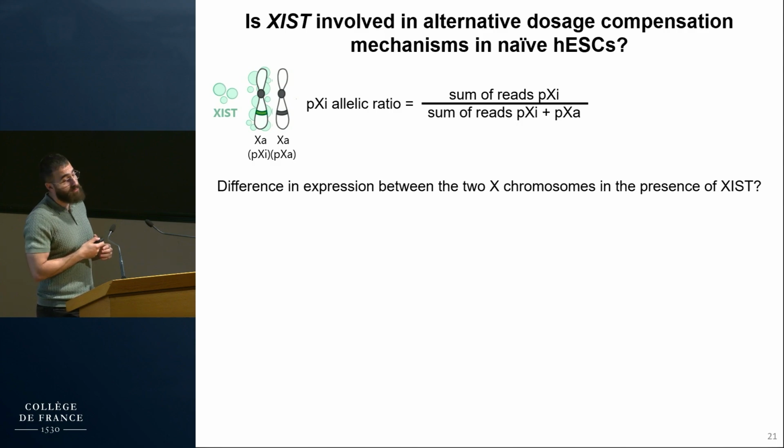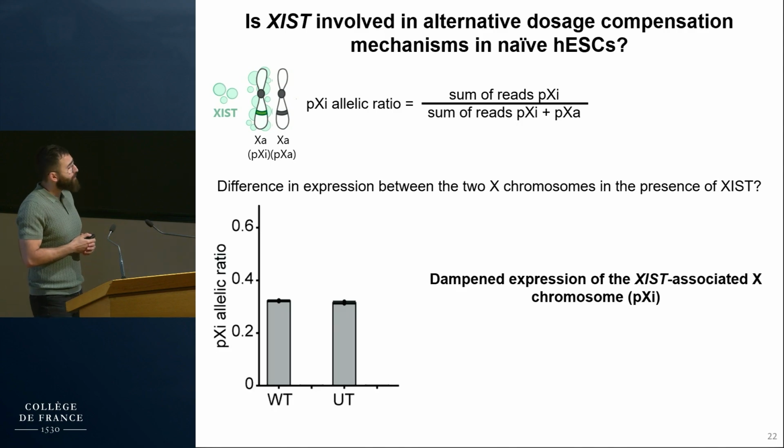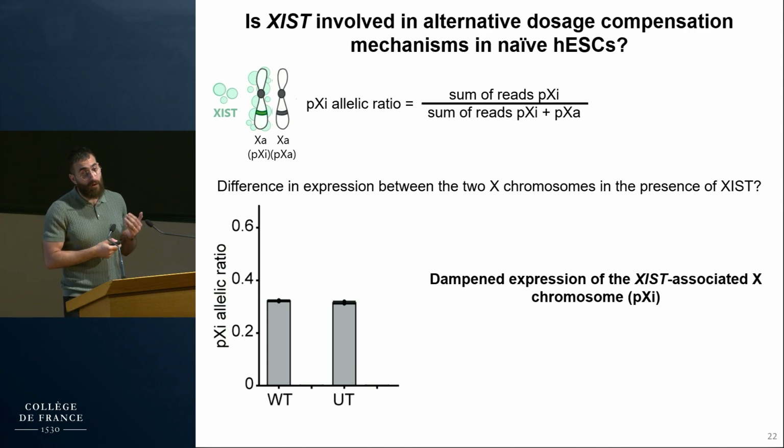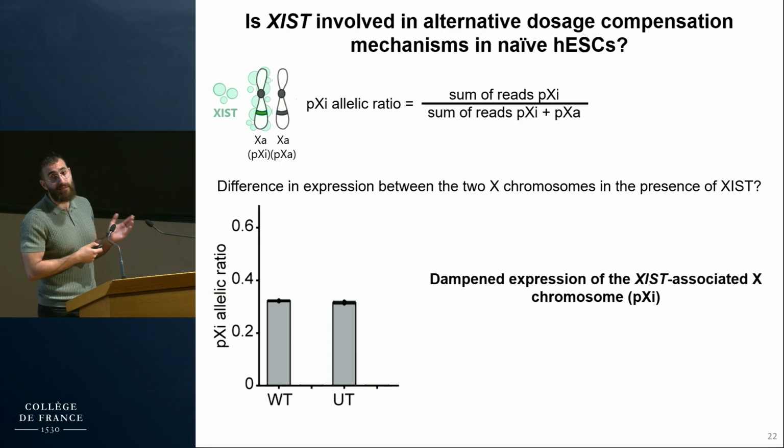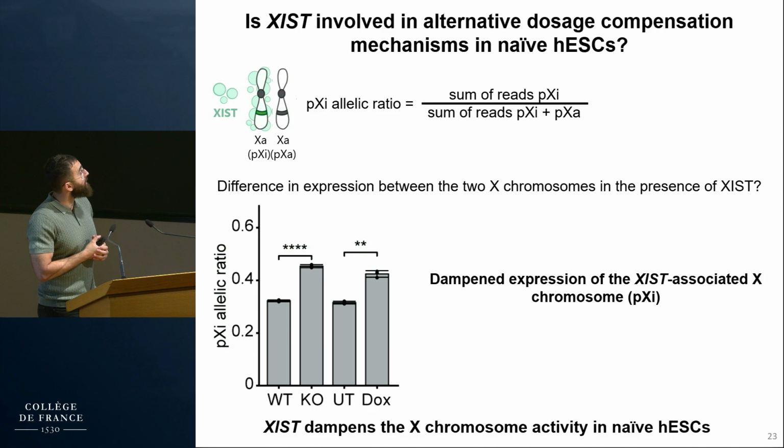And so using this approach, we were able to investigate whether we have a difference in the expression between the two X chromosomes in the presence of XIST. And so the results show that in the wild type and the untreated CRISPR-I, the previous XI allelic ratio was around 0.3, indicating that 30% of the reads were coming from the previous XI and 70% were coming from the previous XA. So in other words, the X chromosome that is expressing XIST has a dampened expression compared to the other chromosome, which confirms the presence of X chromosome dampening in naive cells, at least on one of the two X chromosomes. Then the next question was whether this dampening is mediated by XIST.